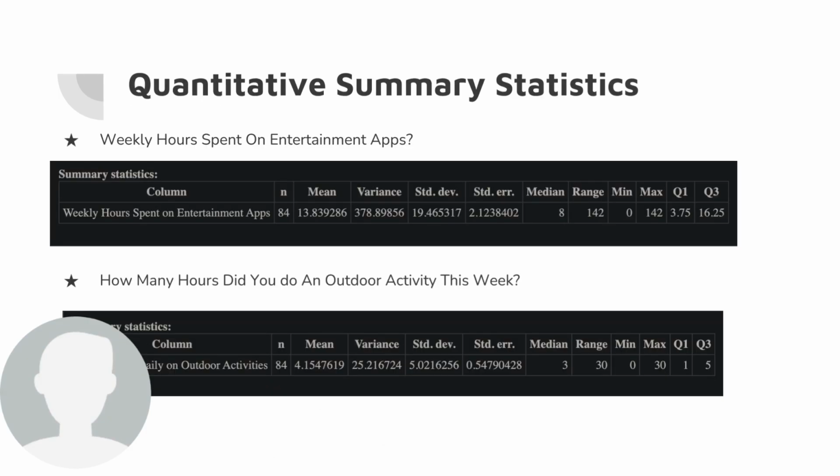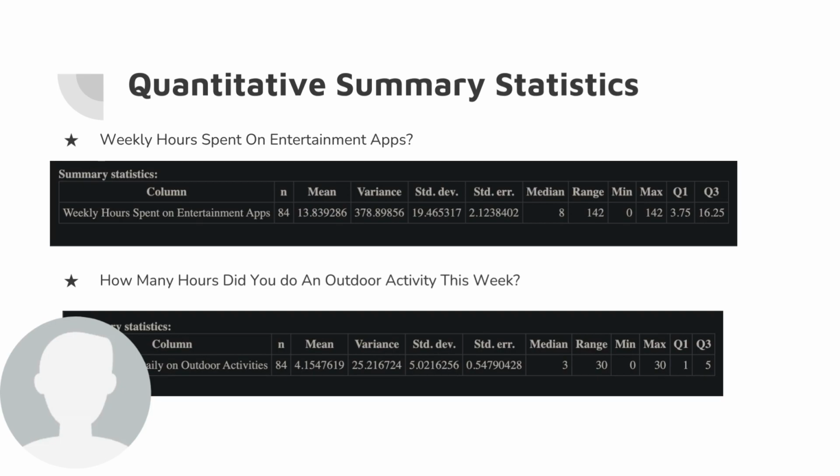So here are our quantitative summary statistics. Now, why are they only quantitative? Because it is impossible to get any summary statistics such as mean, standard deviation, median, range, from any sort of data that doesn't contain numbers. So quantitative was the only two questions that I could pick from that would supply me with some summary statistics.